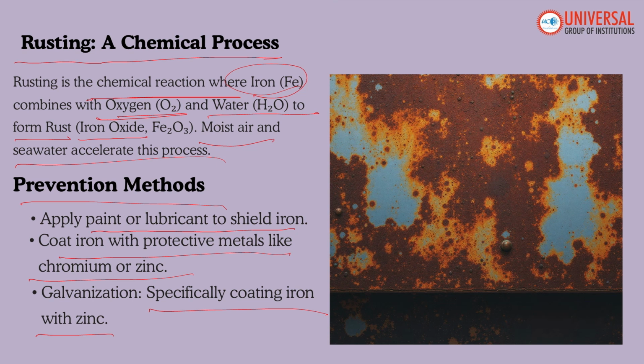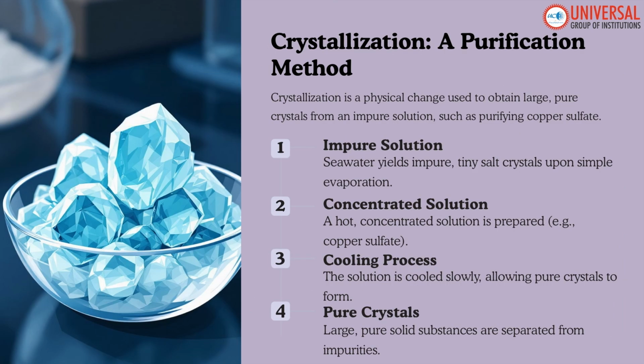So corrosion is a natural process. So prevention of corrosion is an industrial necessity. So what do you mean by rusting? Rusting is a chemical reaction where iron combines or reacts with the oxygen and water, giving rise to a new product which is known as rust or iron oxide. Next, we'll move into the next concept, which is crystallization.